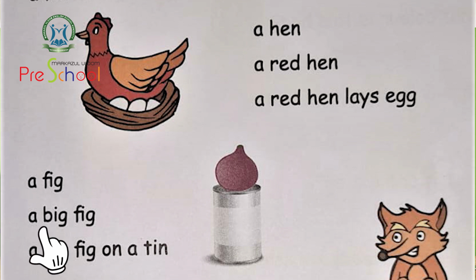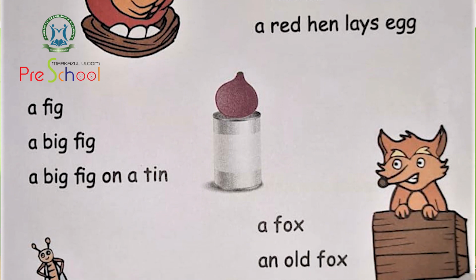The second line is a big fig. Then the third line is a big fig on a tin. A big fig on a tin. Shall we read it once again? A fig, a big fig, a big fig on a tin.